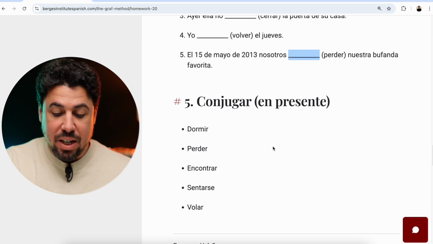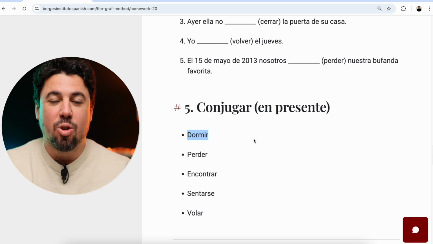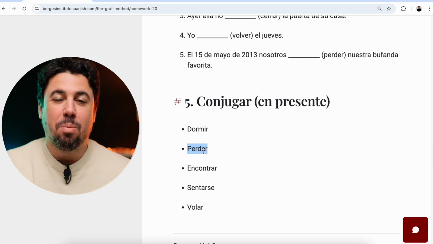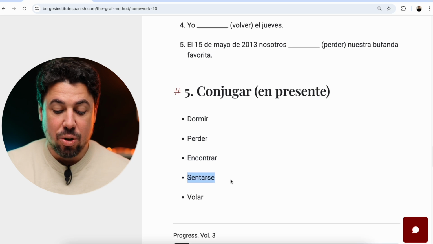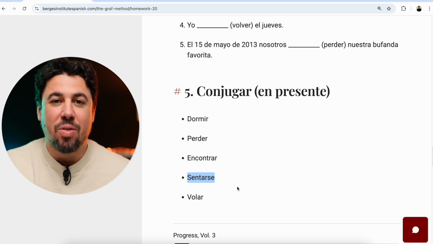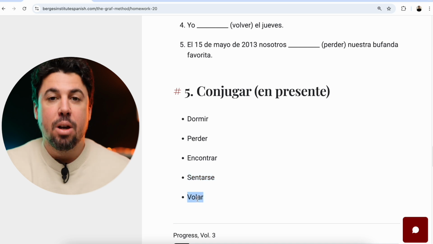And let's conjugate these verbs in the present tense. Dormir, duermo, duermes, duerme, dormimos, dormís, duermen. Perder, pierdo, pierdes, pierde, perdemos, perdéis, pierden. Encontrar, encuentro, encuentras, encuentra, encontramos, encontráis, encuentran. Sentarse, to sit down. Me siento, te sientas, se sienta. Nos sentamos, os sentáis, se sientan. Volar, to fly. Vuelo, vuelas, vuela. Volamos, voláis, vuelan.